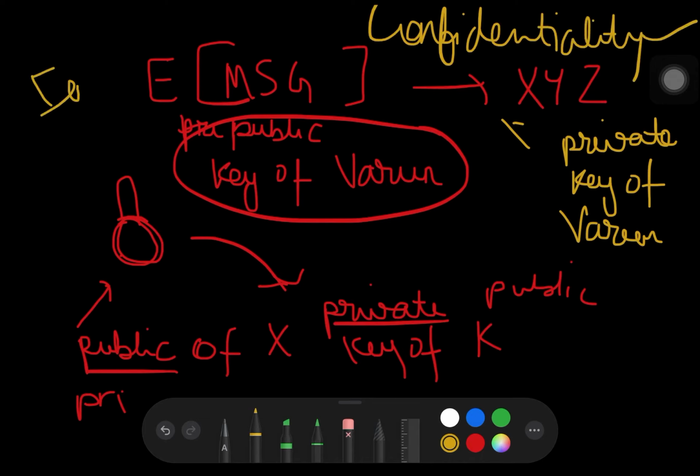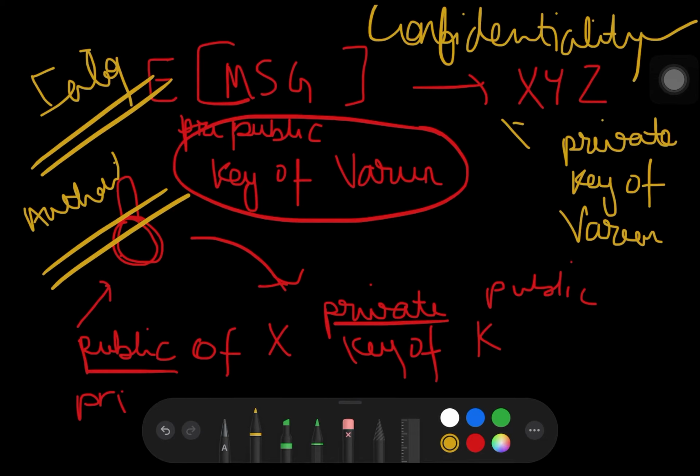But what about integrity, not being able to modify the message, and authentication? That is, is it really Rohan that is sending the message? So we can go one step ahead. We encrypted the message using the public key of Varun, who is the receiver in this case.